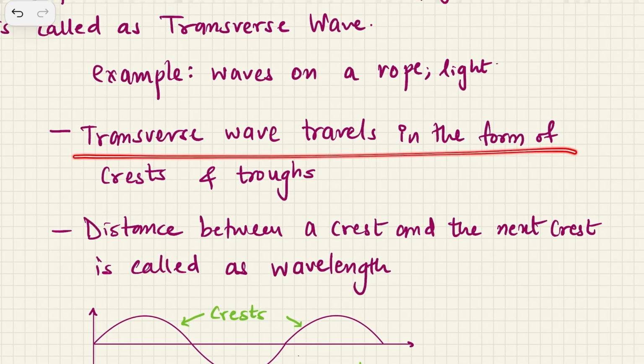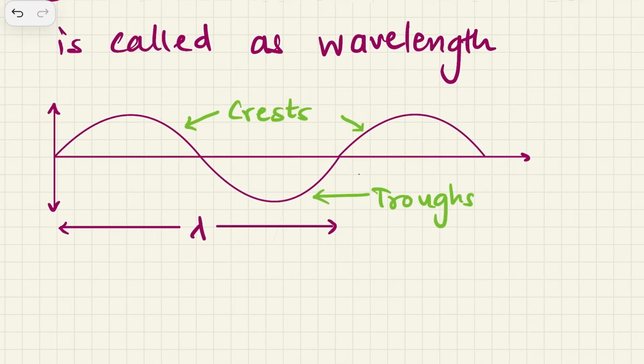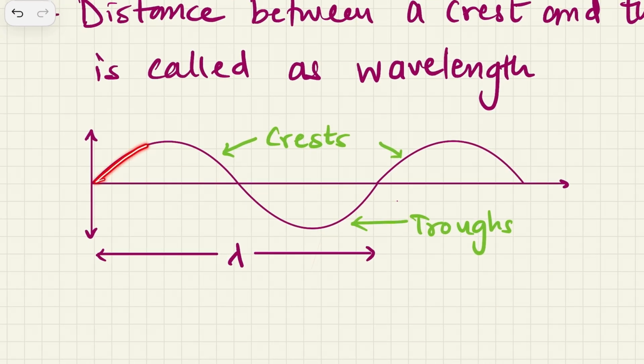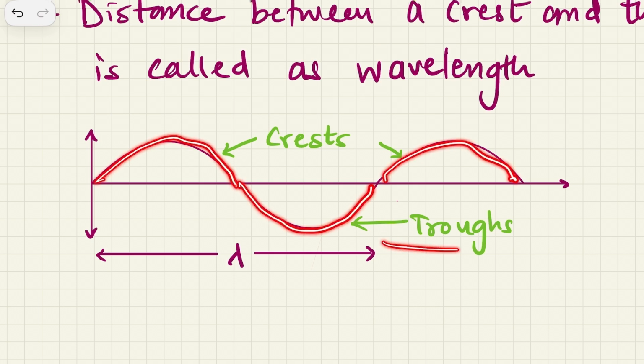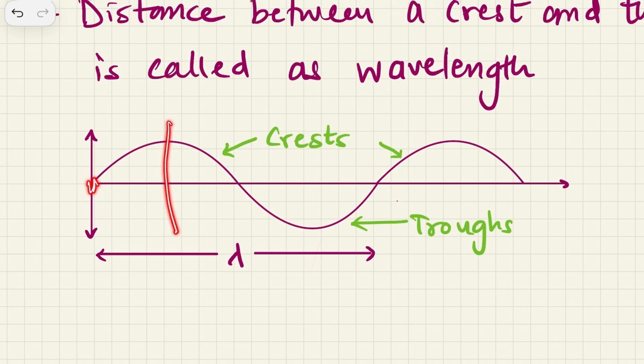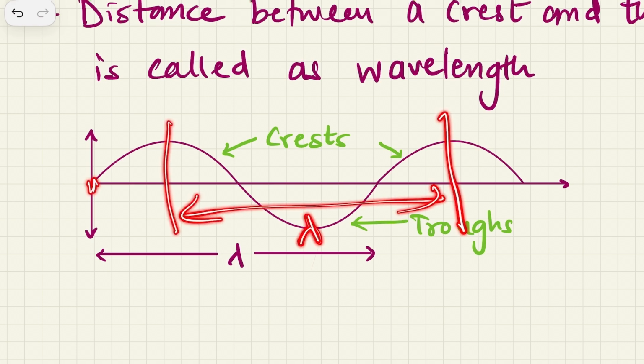Then, a transverse wave travels in the form of crests and troughs. I have just shown you one of the waves. The upper maximums are called crests, and the lower maximums are called troughs. And the distance between a crest and another crest is what is called the wavelength. You denote it by lambda.